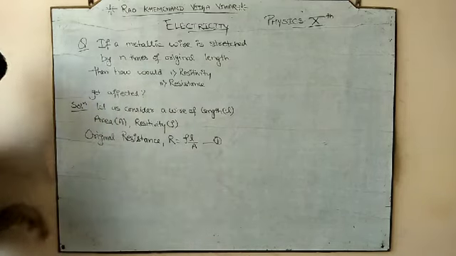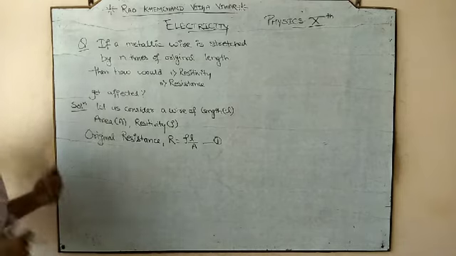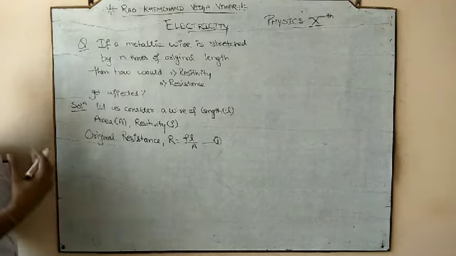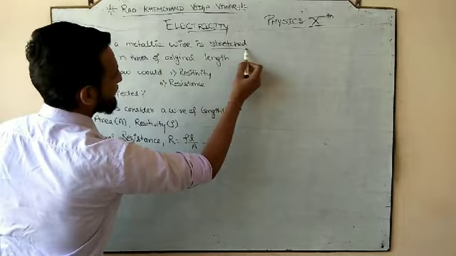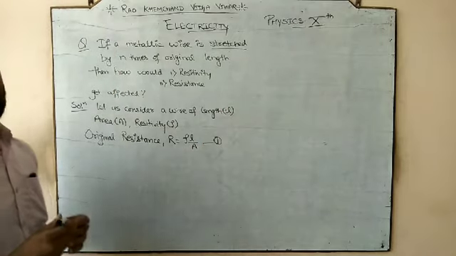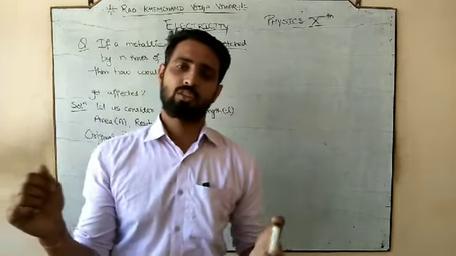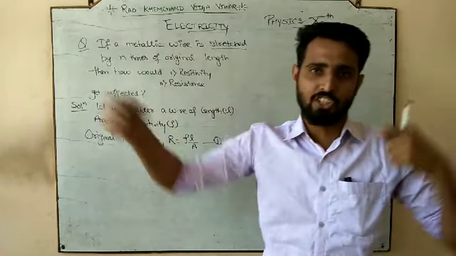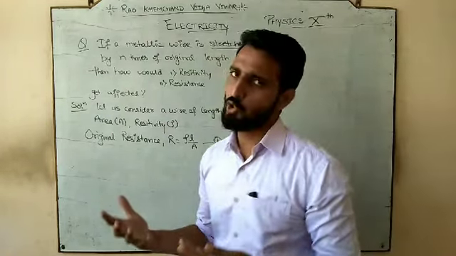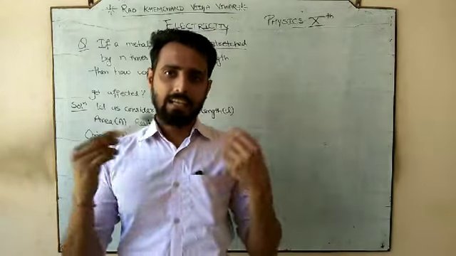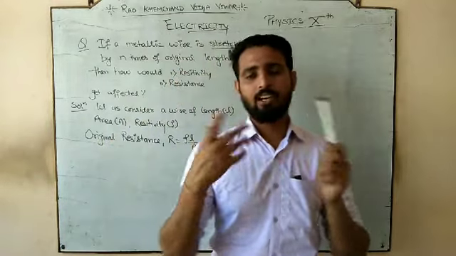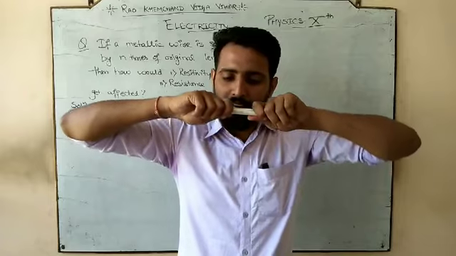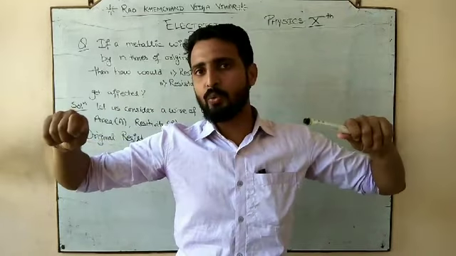We know that. Now what is the examiner asking us? He is asking that the metallic wire is being stretched out. You stretched the wire. Stretching, you all know that if we take a rubber or elastic band and try to stretch it, what are we doing?